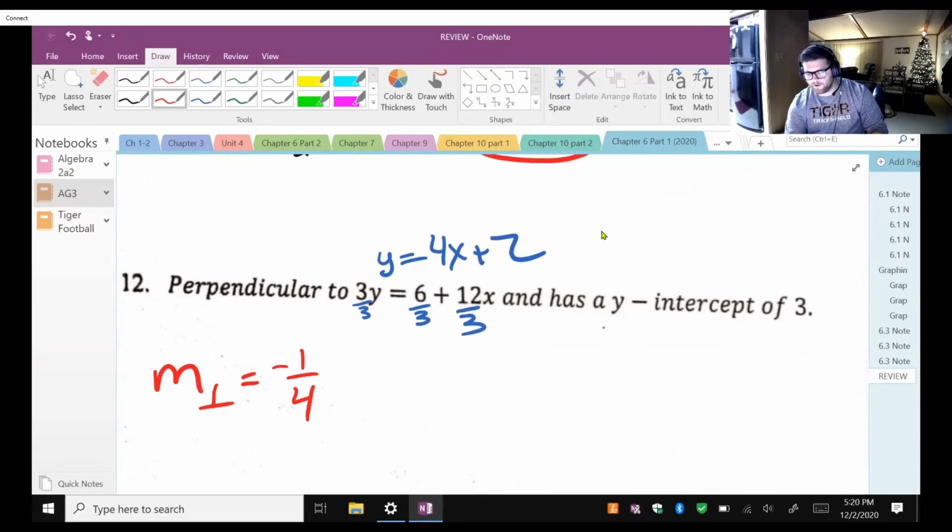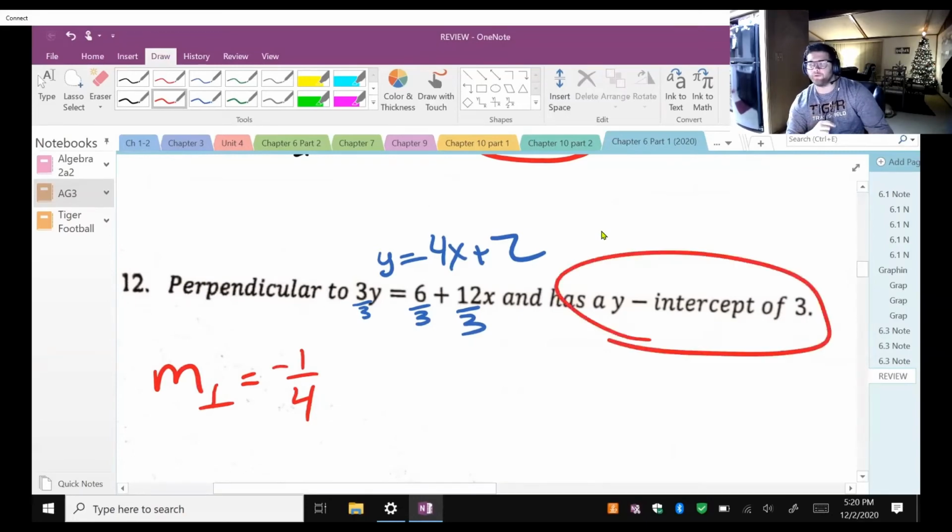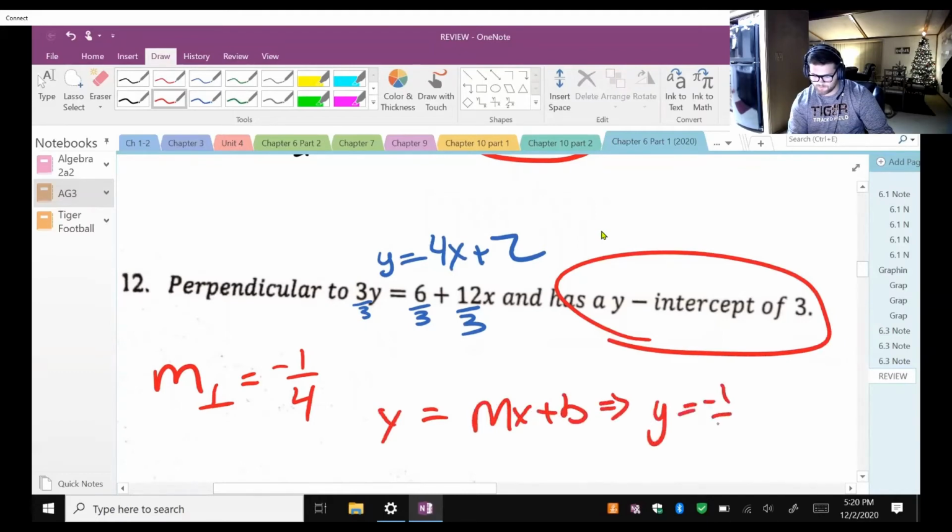We have our y-intercept. This one's actually easier than the one above. It's just going to be y equals mx plus b. Plug in all your values. Y equals -1/4 x plus 3. Donezo. Not too hard, right?